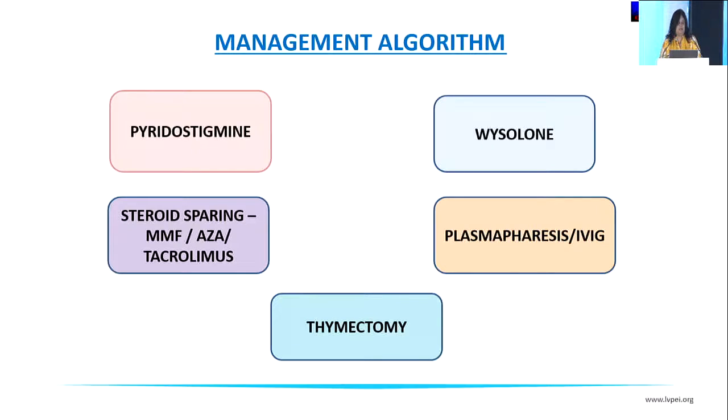At some stage, steroid-sparing agents like mycophenolate, azathioprine, or tacrolimus should be considered. Plasmapheresis or IVIG is individual case-based, depending on the response that patients show us. Thymectomy is more valuable as a treatment option in seropositive ACH receptor patients.